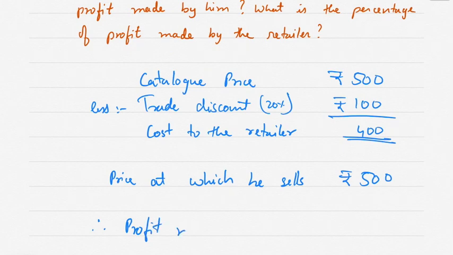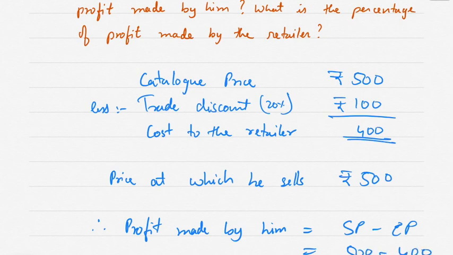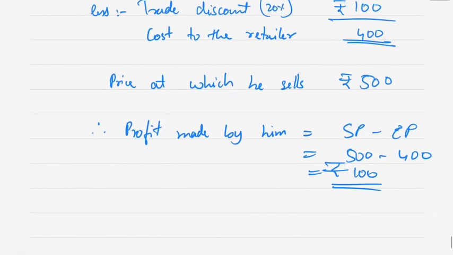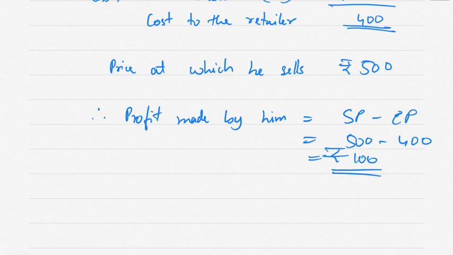Therefore, profit made by him is selling price minus cost price, which is 500 minus 400, which is rupees 100. So profit made by him is rupees 100.